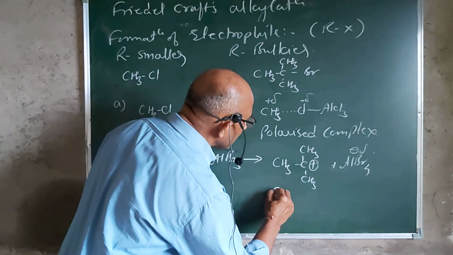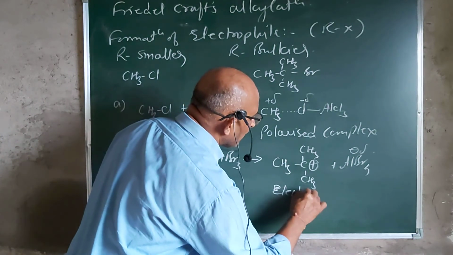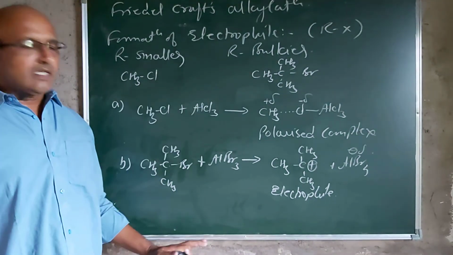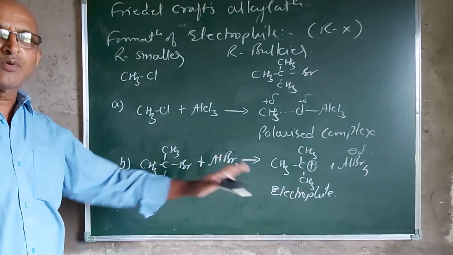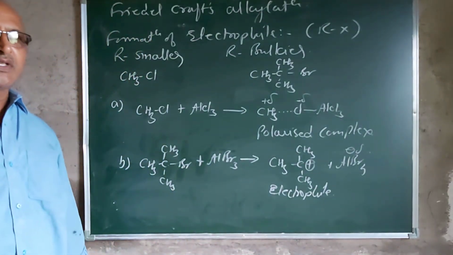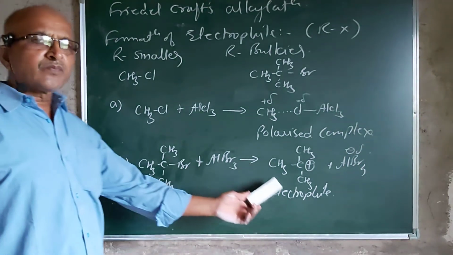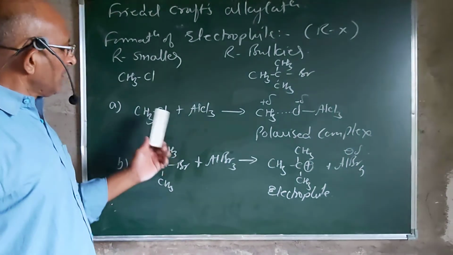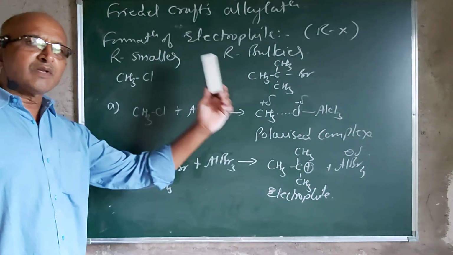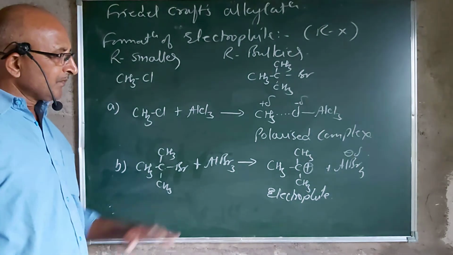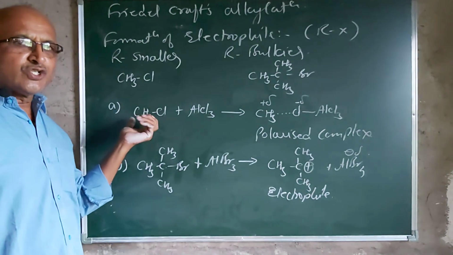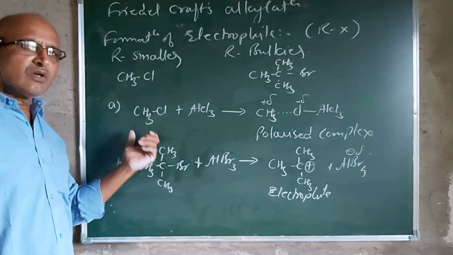This is the electrophile that is being formed. So if the R group is bulkier, it forms a carbocation, and that carbocation acts as an electrophile, which will react with benzene to form a substituted product. Whereas a smaller R group will form a complex, and this complex will react with benzene. So this is the slight difference in the formation of an electrophile depending upon the nature of the R group, whether it is bulkier or smaller.